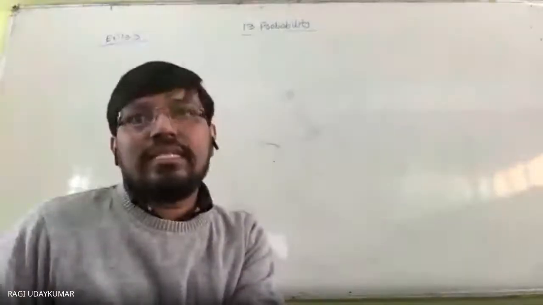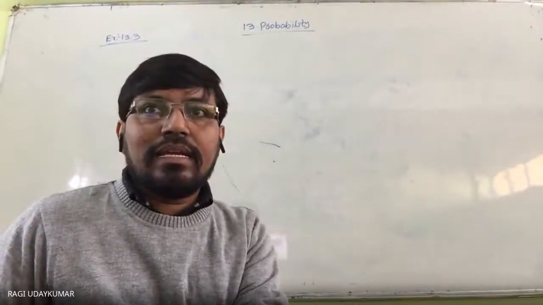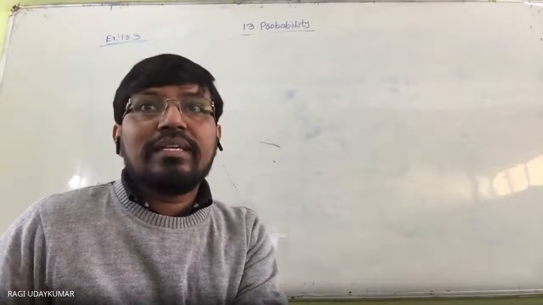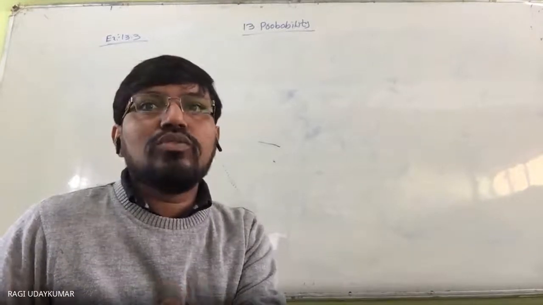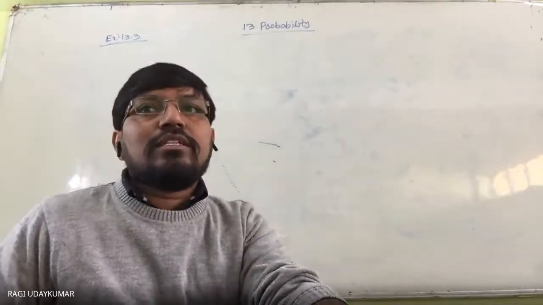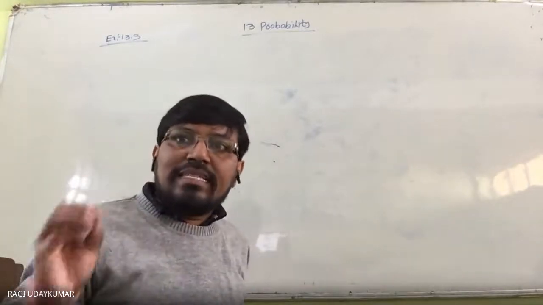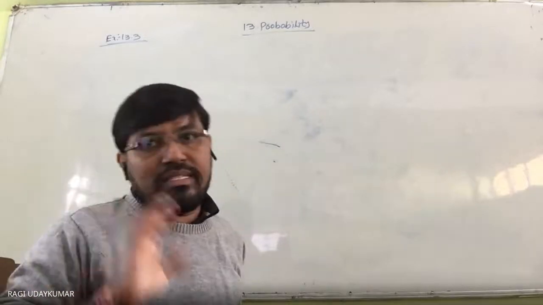So here, I'm going to give you the question with a proper description. E1 and E2 are the two events we have to consider: having a disease, and the person having no disease.